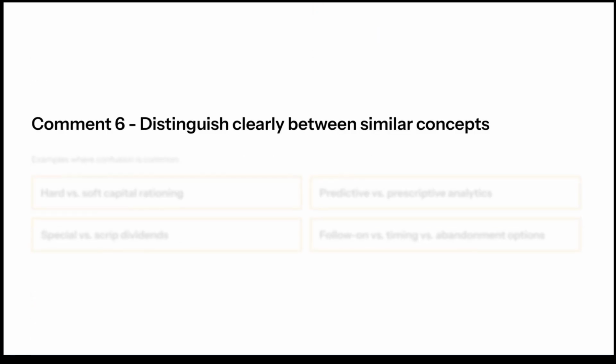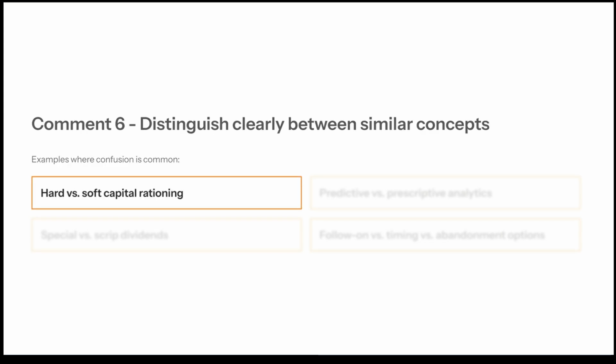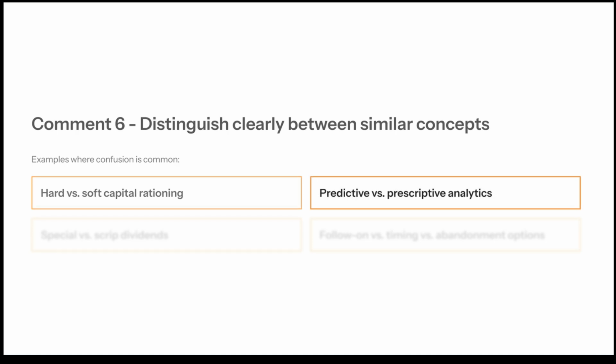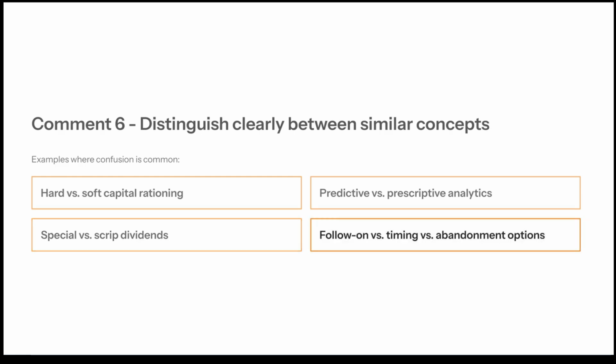Comment 6. Distinguish clearly between similar concepts. So examples where confusion is common include the following 4 key areas: hard versus soft capital rationing, predictive versus prescriptive analytics, special versus scrip dividends, follow-on versus timing versus abandonment options. So make sure you get all of these areas clear in your head.